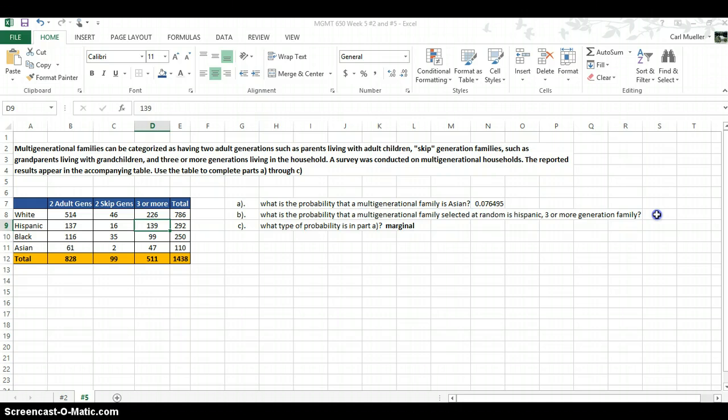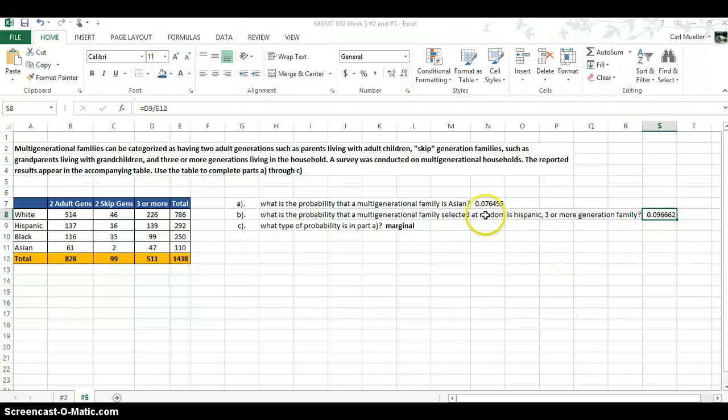So the probability that a multi-generational family selected at random will be Hispanic and include 3 or more generations is this number divided by our denominator, which is 1438, and that's a 9.6% chance.